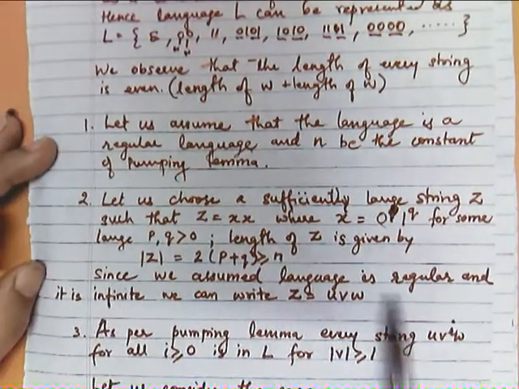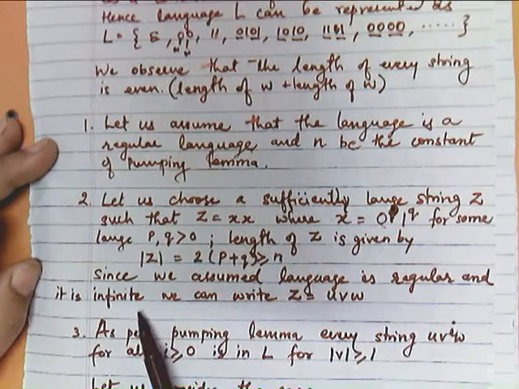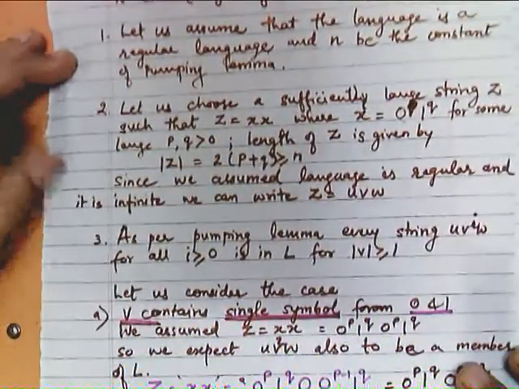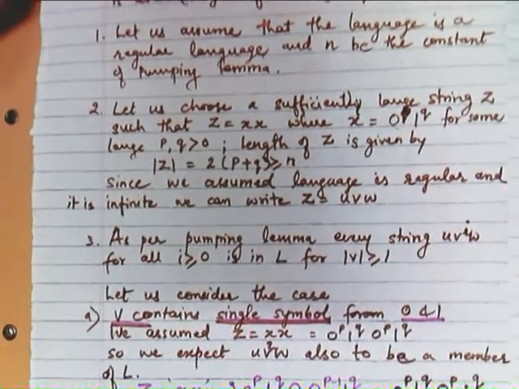Since we assume the language is regular and it is infinite, we can write z is equal to uvw. Now we are moving to the third step. What is the third step?